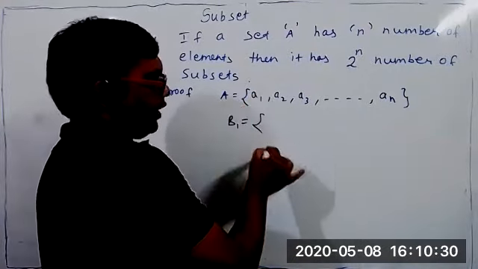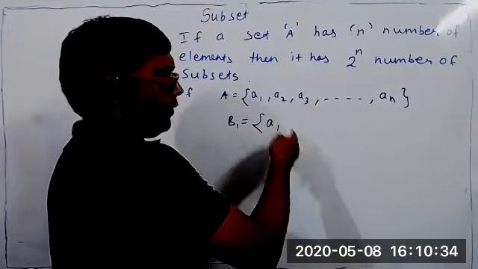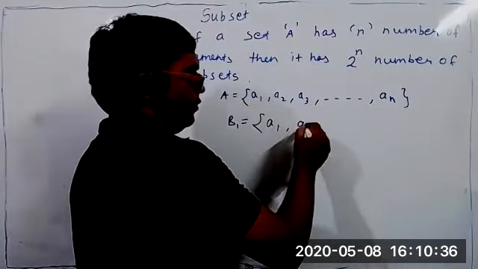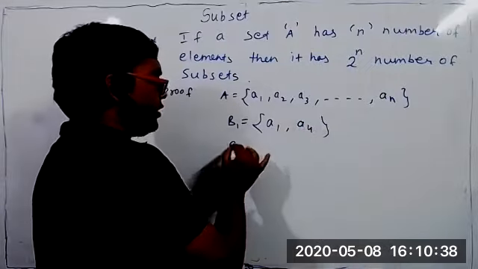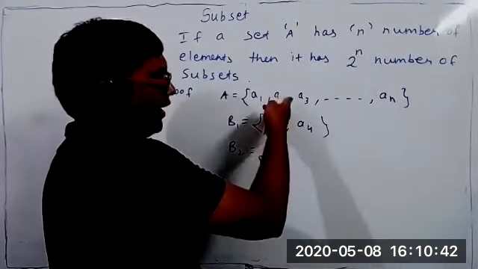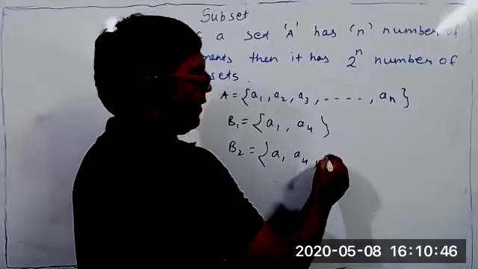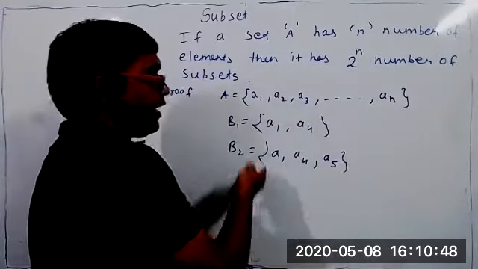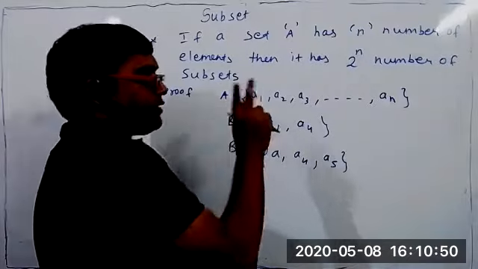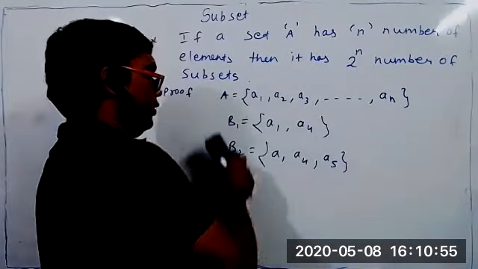In every subset, suppose I make a subset like B1. I can write A1 or I cannot write A1. So I will write A1. I may not write A2, so I will not write A2. Suppose I write A4. Okay. I will make one more subset. In that also I can again write A1 and A4, and something else, because the same thing cannot be there. I write A5. Means in every subset, each element has how many options? Two options.